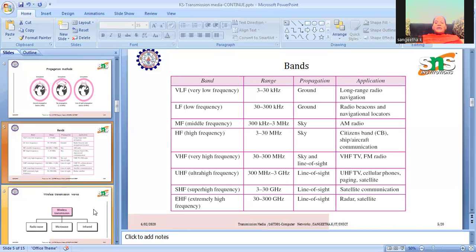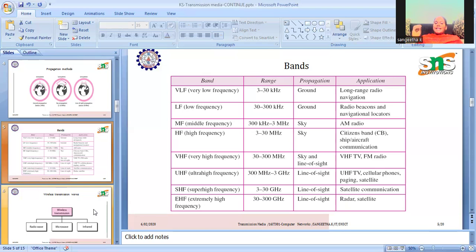Then HF, which refers to high frequency. The range is between 3 to 30 megahertz. It also supports sky propagation. Citizen band radio or aircraft communication will use this. Then very high frequency, VHF, the range is between 30 to 300 megahertz. It can use either sky propagation or line of sight propagation. It is used for VHF TV and FM radio.